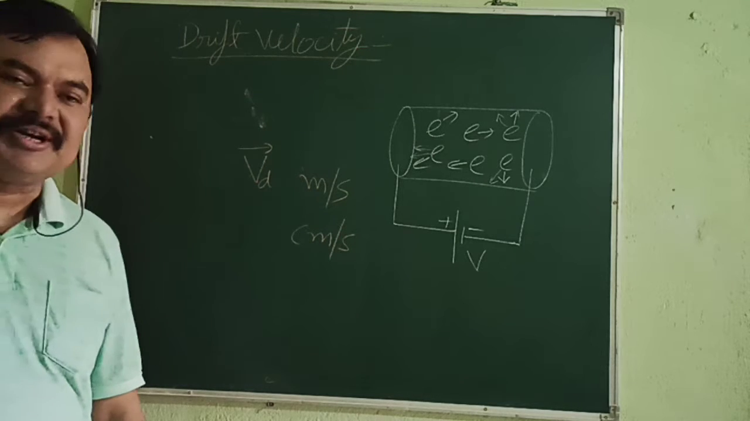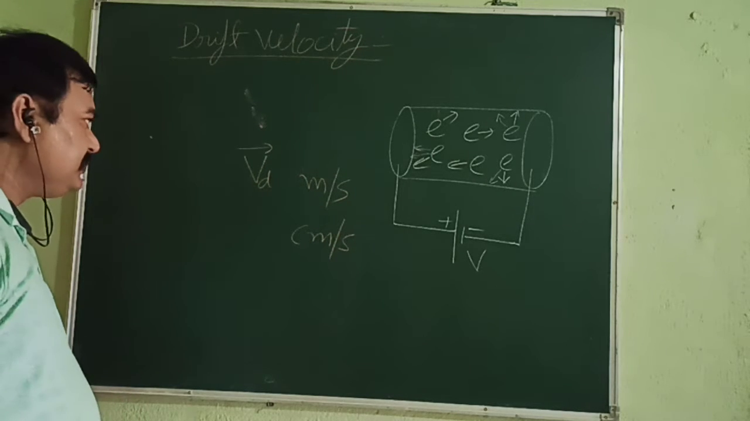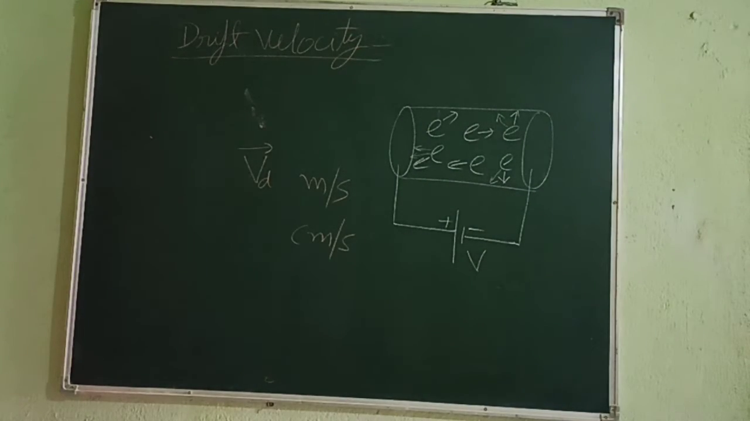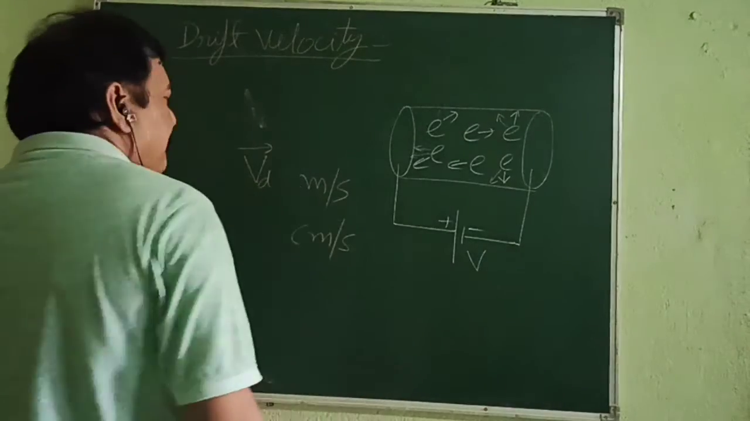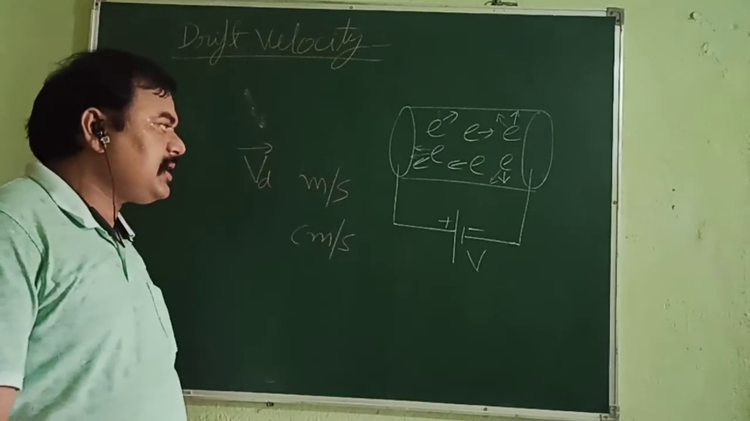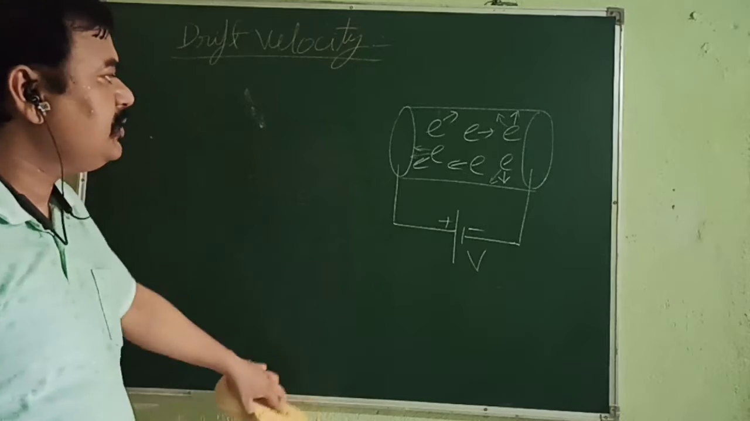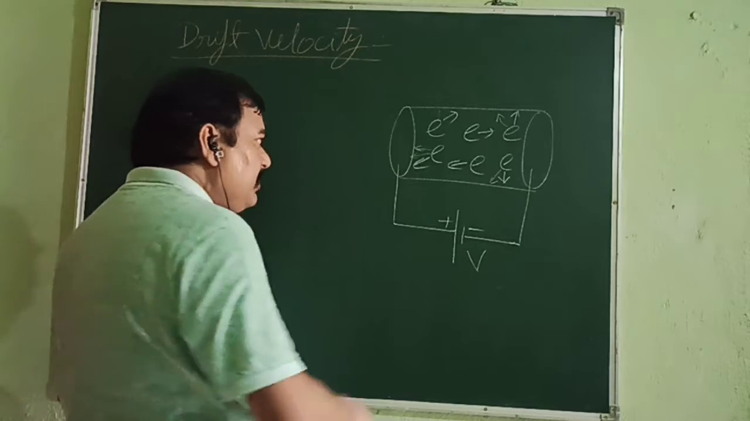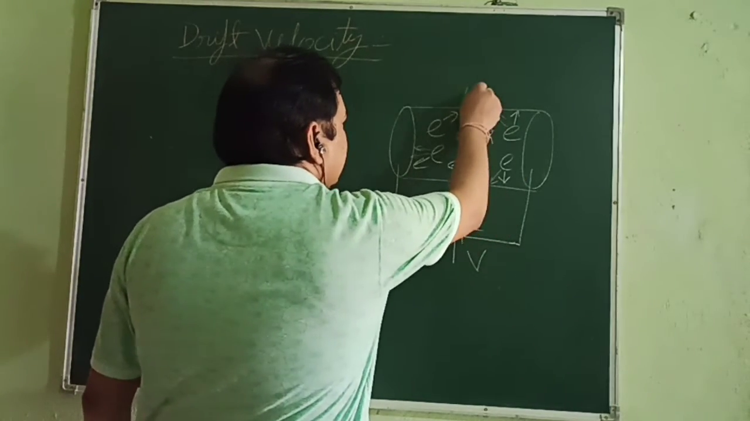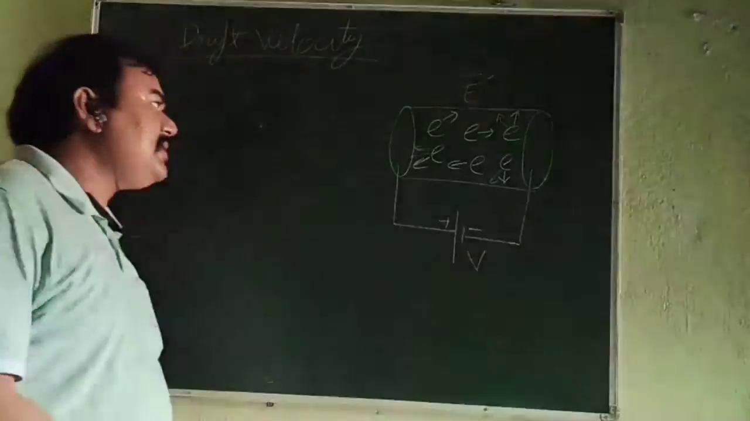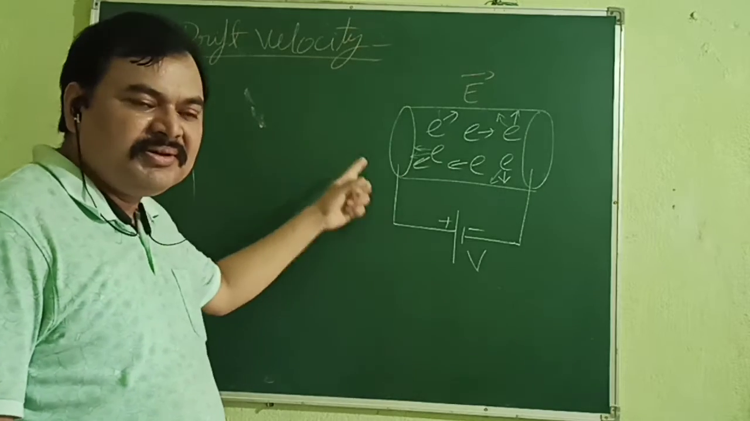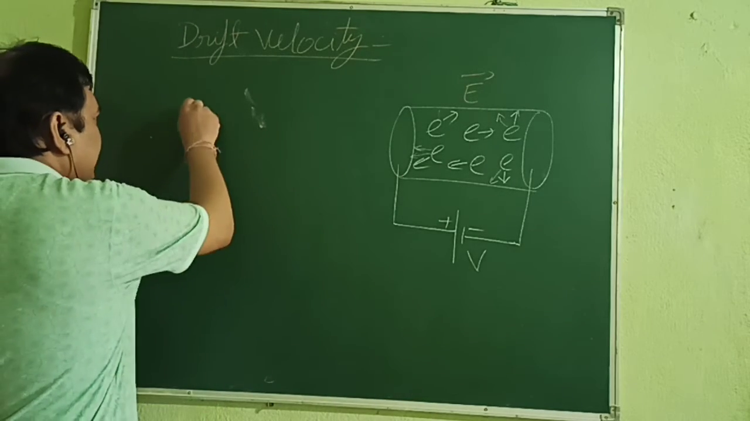Now how to get the expression for it? Let's go for the expression part. I hope you have understood this. See, this conductor is connected to a battery. Now its potential is V, so it will create an electric field inside it. Let the electric field created be E. When the electric field E is created, a force will be acting on these electrons in this direction. And what is that force?